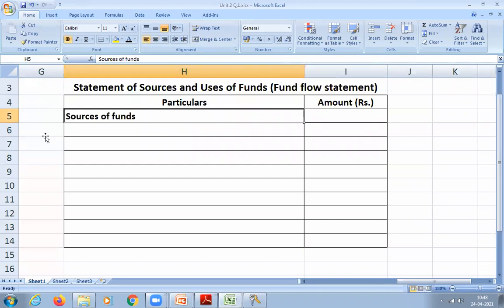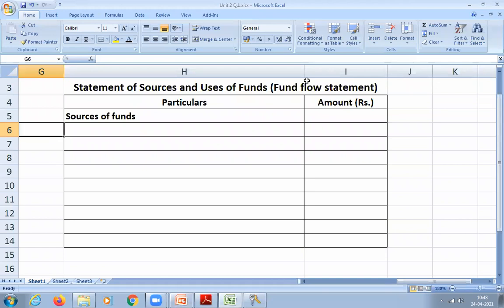Okay. So first we have to list down the sources of fund. That means any inflow that is happening. Now, how will the inflow happen? I already gave examples. So these are the examples that I told.